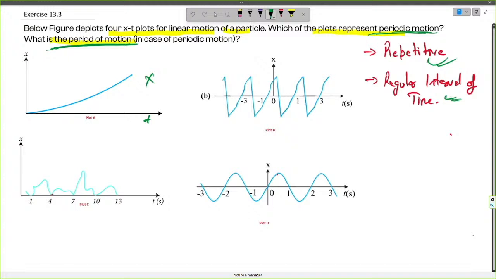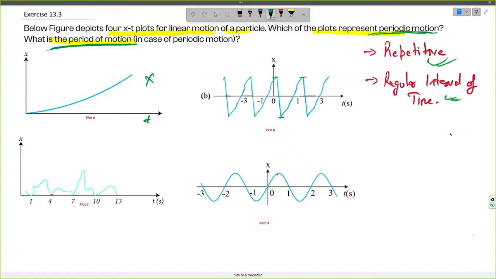Now in the second plot, we see that the plot is repeating indeed, because let us start inspecting at time t equals 0 seconds. It is at a certain point in the x direction. Now it increased and it again decreased, and it went to the minimum point, and then again it started increasing, and it reached the same maxima that it had before. So we can say that this pattern is repeating itself a number of times.